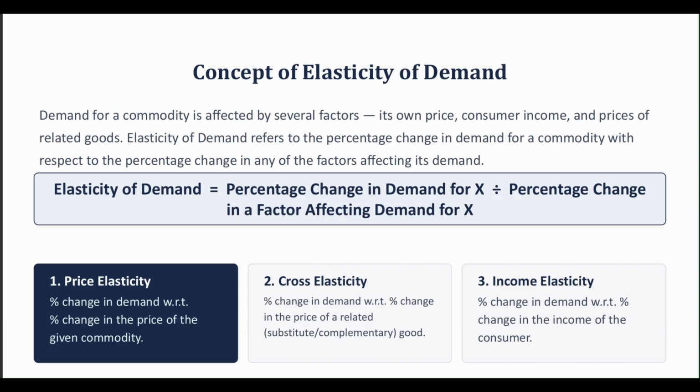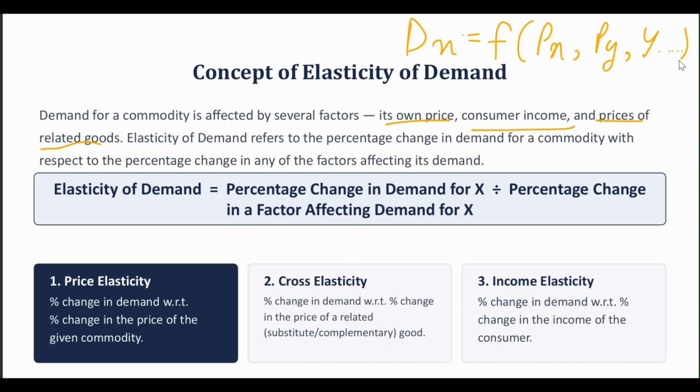Alright, so now let us see what elasticity of demand is. Demand for a commodity is affected by several factors: its own price, consumer income, and prices of related goods. I think we had also made a demand function. So for example, demand for a commodity X is affected by its own price, which is price of the commodity X, price of related goods, which I am denoting by PY, and the income of the consumer, and so on. So there are multiple factors which are affecting the demand for a commodity.